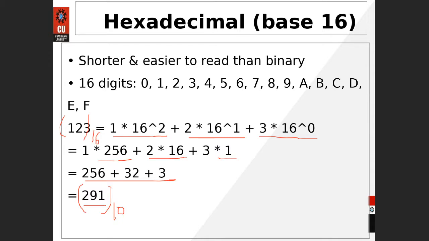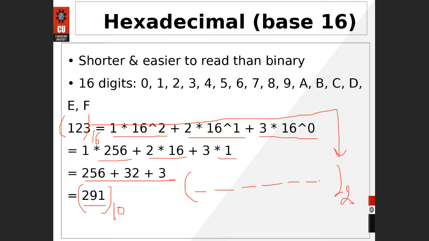And if you want to write 123 in the binary number system, how many bits do you require? 1, 2, 4, 8, 16, 32, 64, 128. So at least 7 bits are required. I hope so.